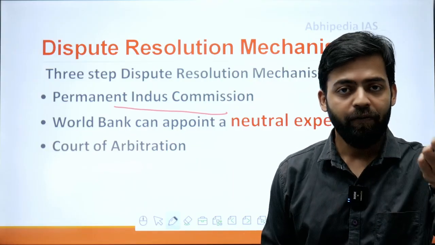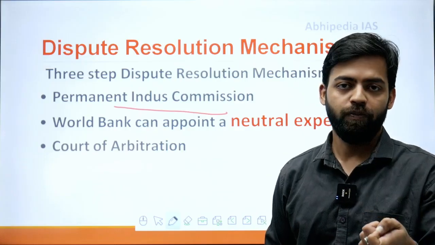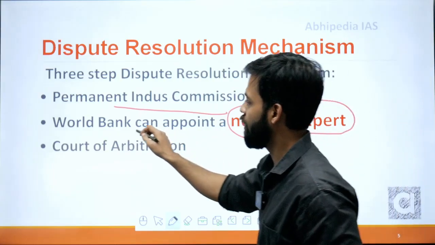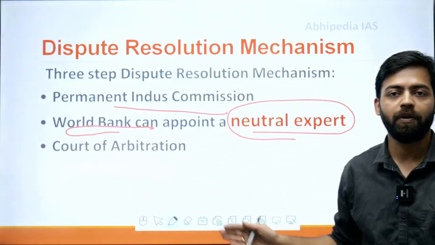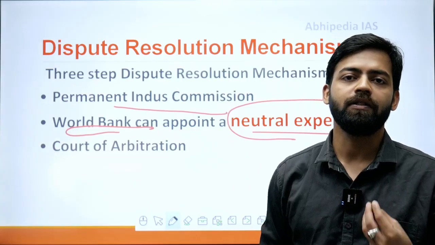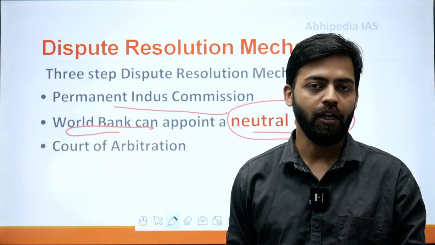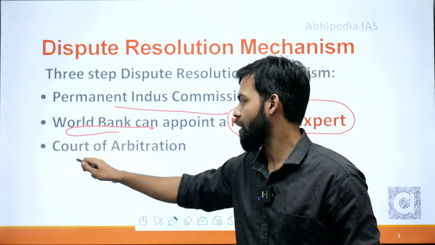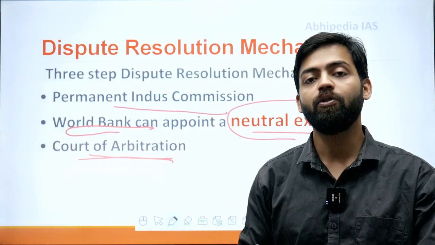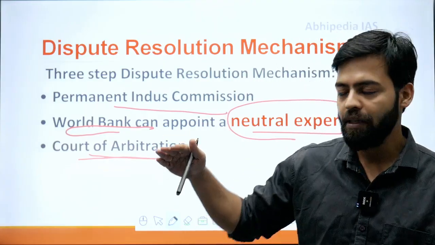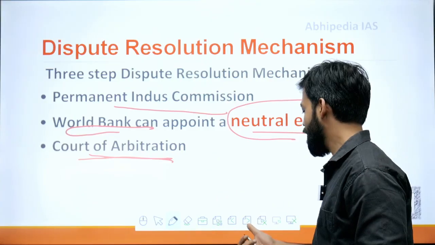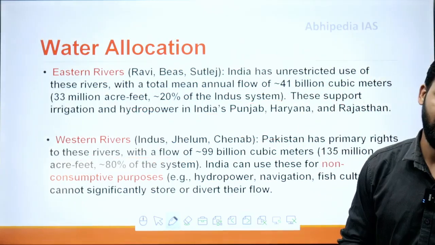not. If there is still some dispute, then a neutral expert will be earmarked by the World Bank. They will appoint a neutral expert who will suggest the steps you should take. But again, if we are not satisfied with the guidelines given by the neutral expert, then we can go to the court of arbitration. The court of arbitration is the final step of the three-tier dispute resolution mechanism. So the maximum is the Permanent Court of Arbitration. This is regarding the mechanism given for dispute resolution.